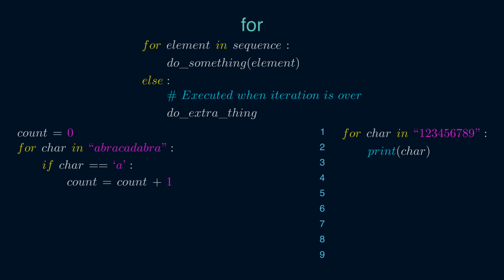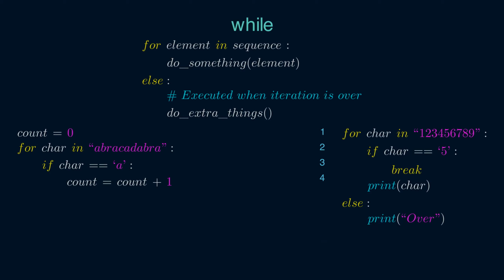A for loop also can have an alternative branch. And break works in for loops also. Similarly, there's continue, if you want to skip an element, and start over with the next.